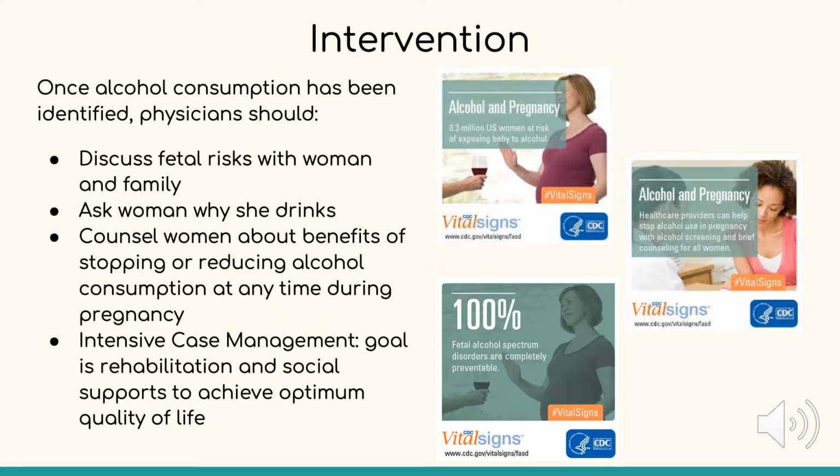Once alcohol consumption has been identified, there are a couple steps that could be taken to do an intervention. Some of the intervention strategies would be to discuss the risks of drinking with the pregnant mother and the family. Another one would be to ask the mother why she's drinking and maybe provide some counseling. You could set goals with the mother that lead toward rehabilitation, and you could provide social support to enhance the quality of life for the mother and the baby.